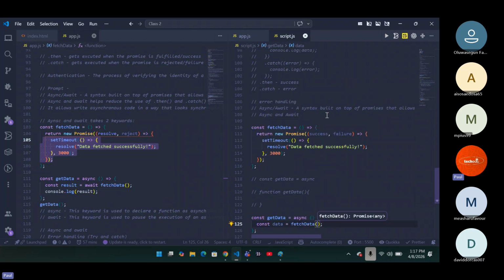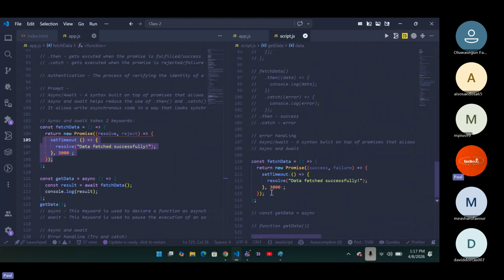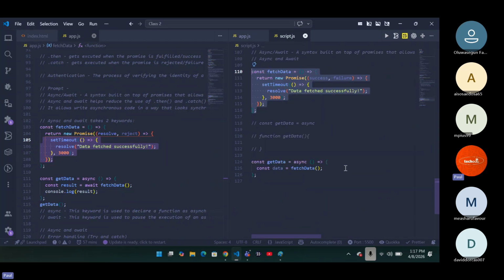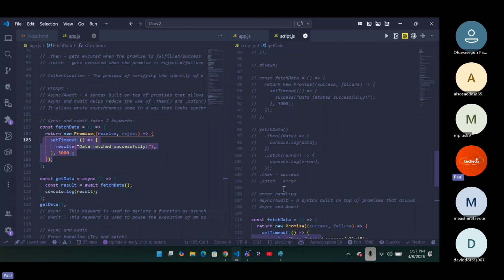Now, what have I just done? I've said, since we have this fetch data here, this is what we want to display, isn't it? Since we want to display this particular data, we need to call it out in this place and make this particular fetch data asynchronous. Let me recap what I just said. In this .then that is here, what exactly did you do to this fetch data? You called it out and made sure that this data fetch successfully works, isn't it?